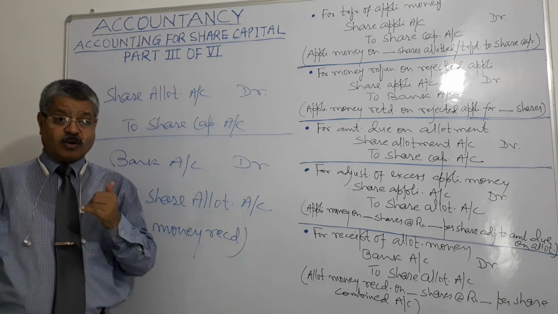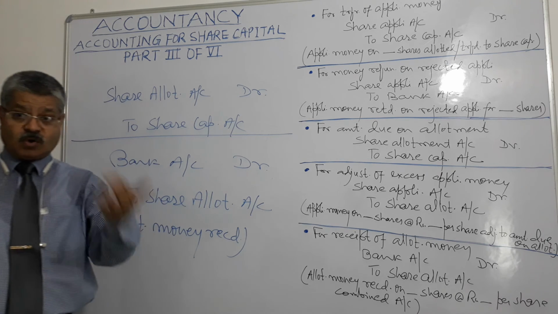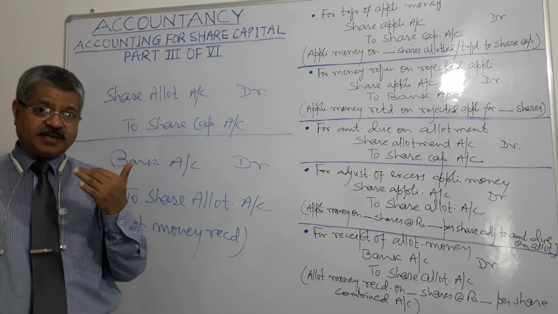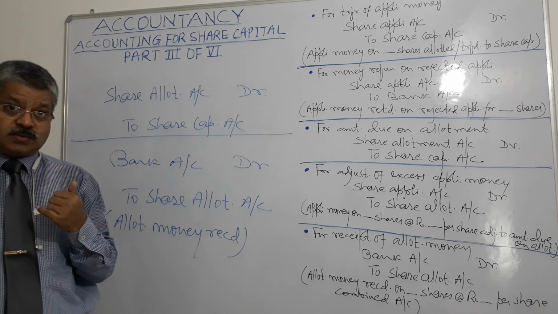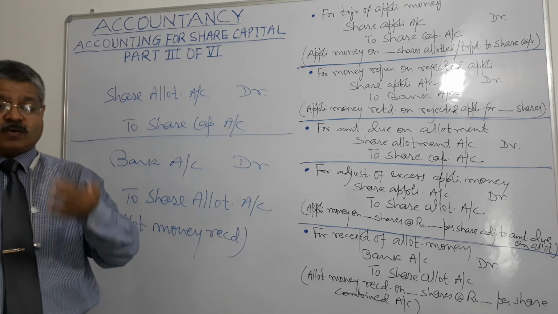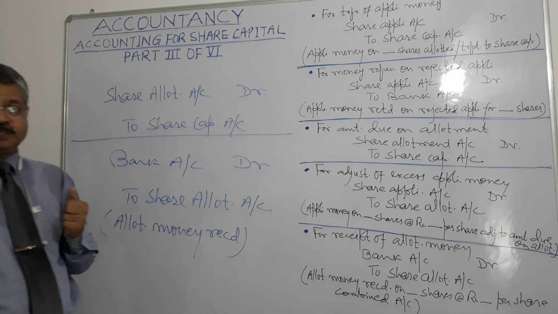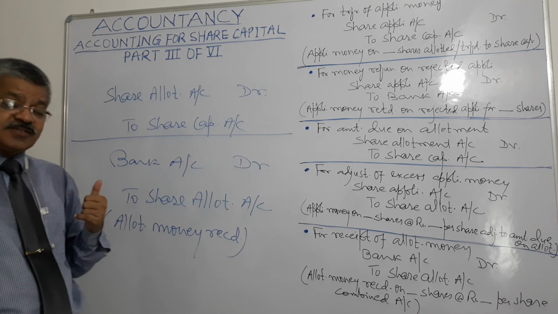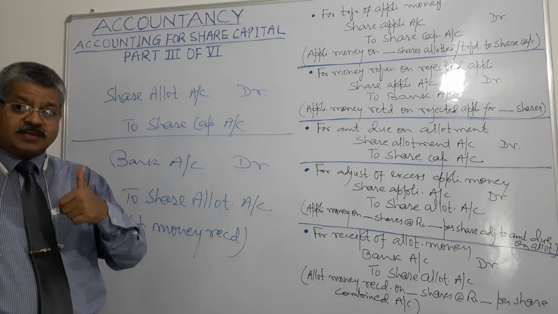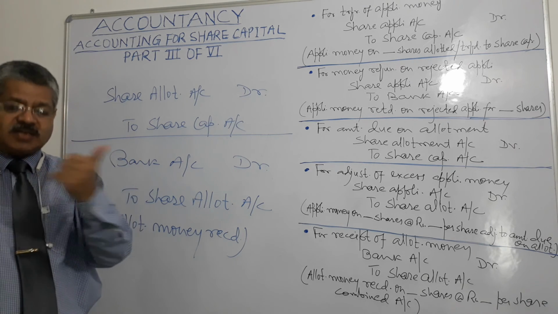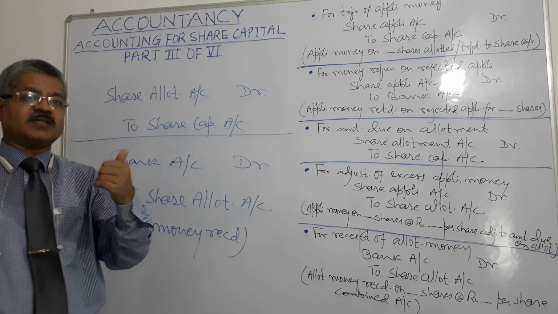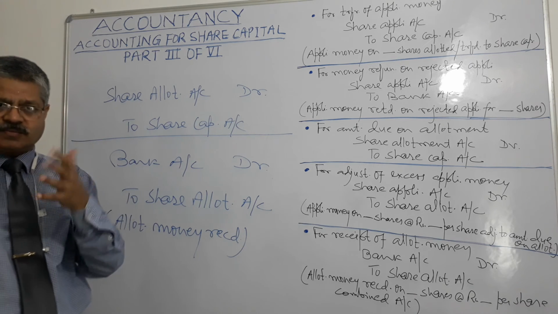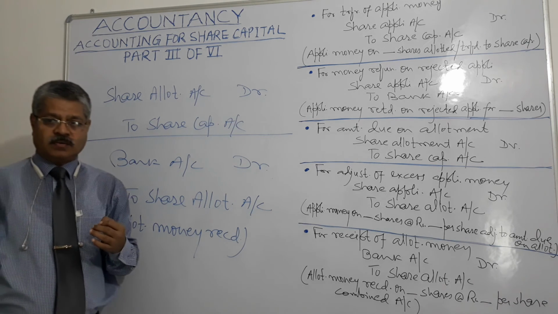The company receives call money, debit bank account, credit share call account. Calls in arrears, debit calls in arrears account and credit share first call account or share second call account or share third and final call account, whatever is applicable.